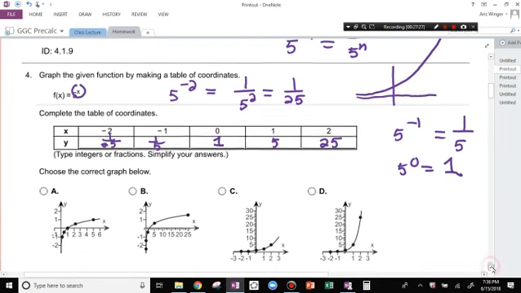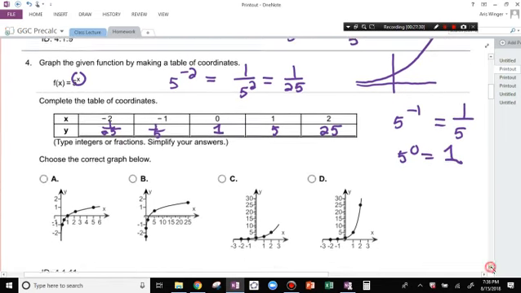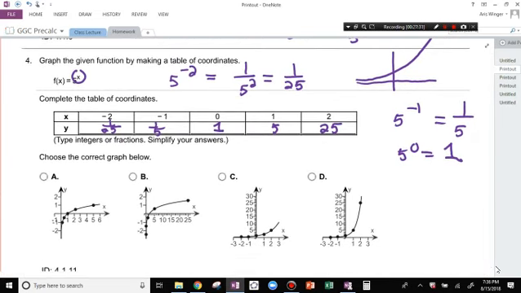We can't be fooled by any of these. Which one is it? D for sure. And there's so many ways to think about it. The calculus way tells you pretty quickly that it's D because this thing needs to explode. These aren't exploding at all to the right. This one looks like it's going up, just not fast enough. At 2, it's not even 10. We know that at 2, it has to be 25. Right? Once you make the table, it's pretty straightforward which graph it is.